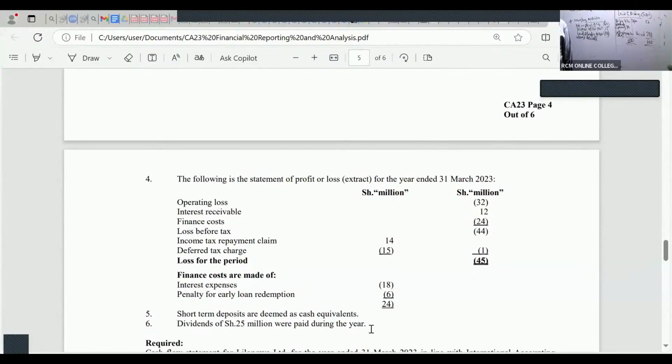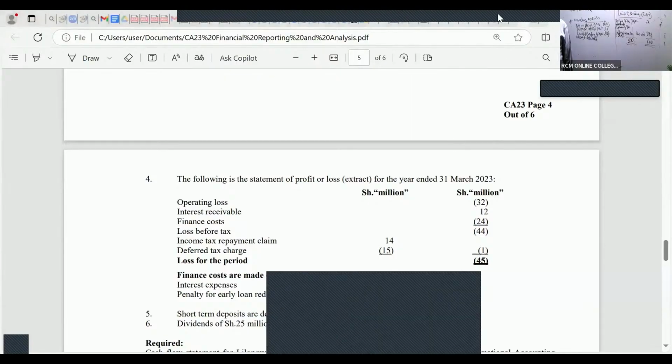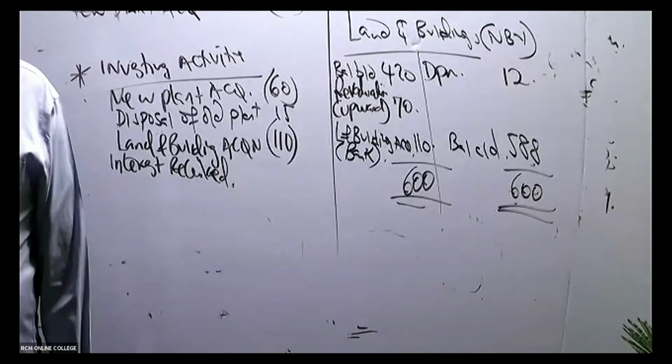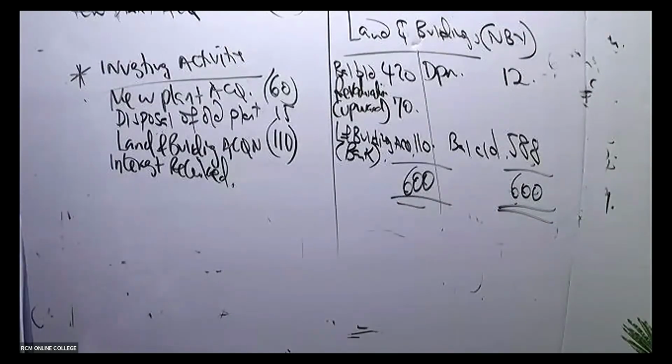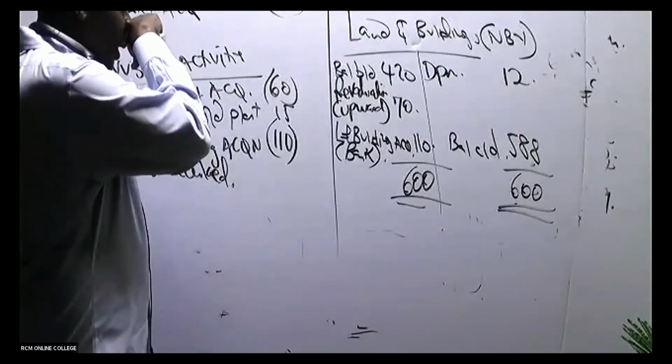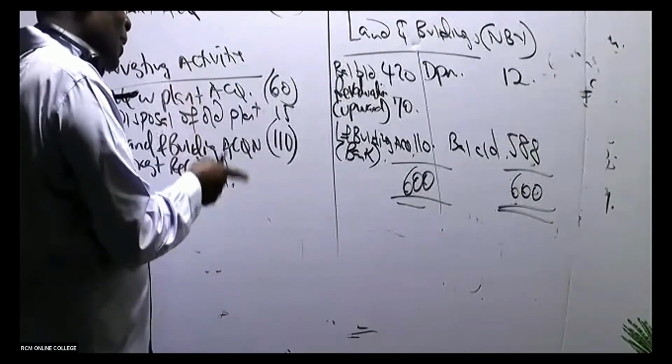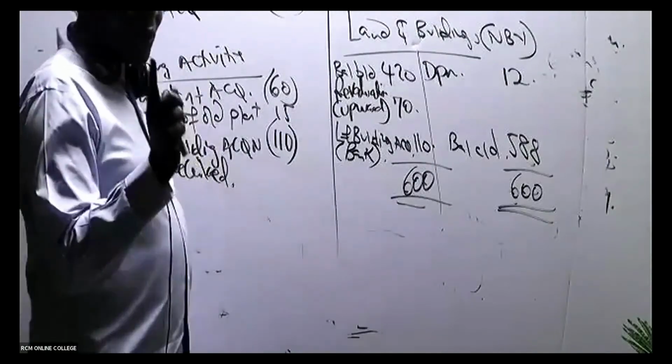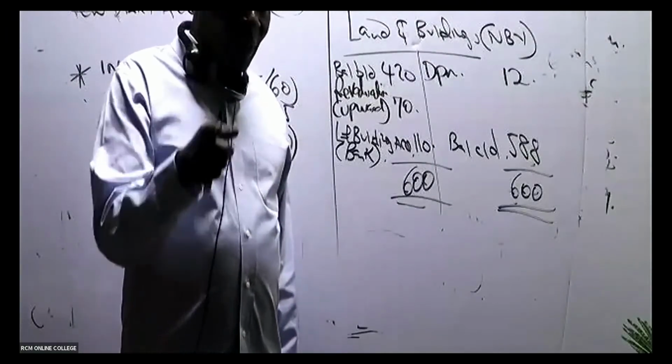I can see some talks there which are very good. Let me just see what they're saying. Teriki is saying no. No worries. Just leave it like that, but I will bring it out very well as I continue. But know that here we can't bring that 12 the way it is, because the 12 is receivable.